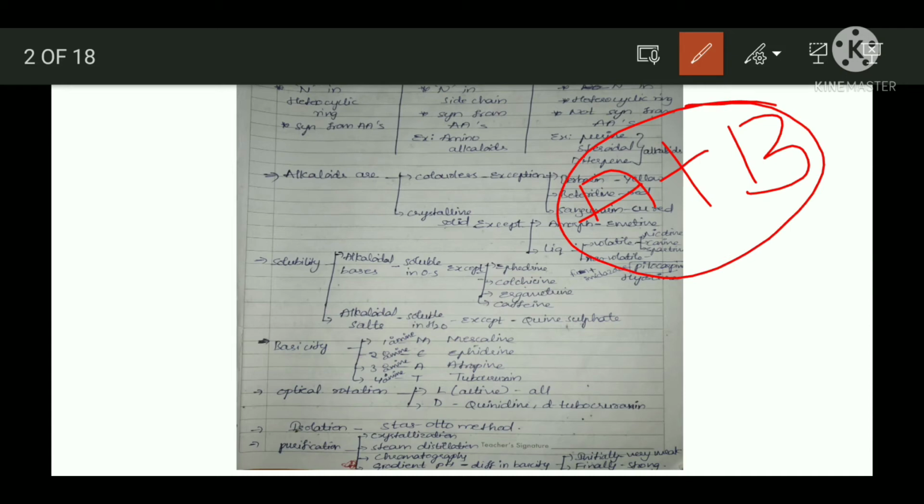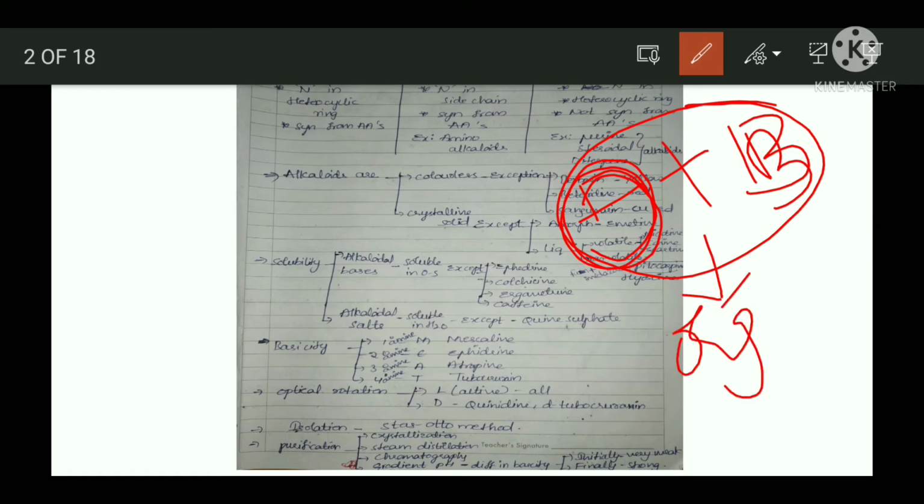So this alkali reacts with the acid present in the alkaloid salt and sets the base free. Okay, now it is free. Now to this we have to add organic solvent so that we can separate these free bases. Okay, this is nothing but the Stas-Otto method.